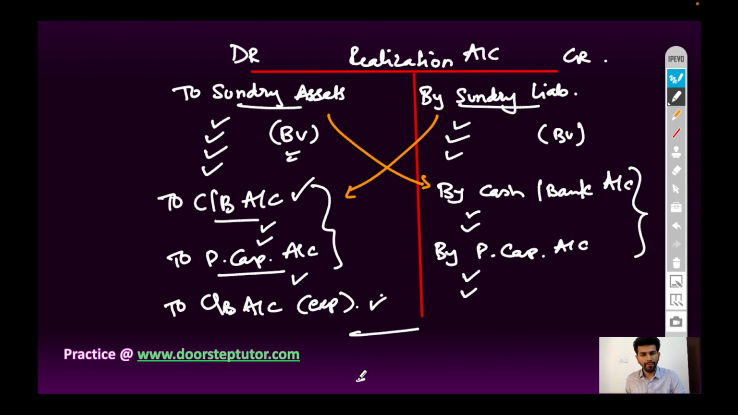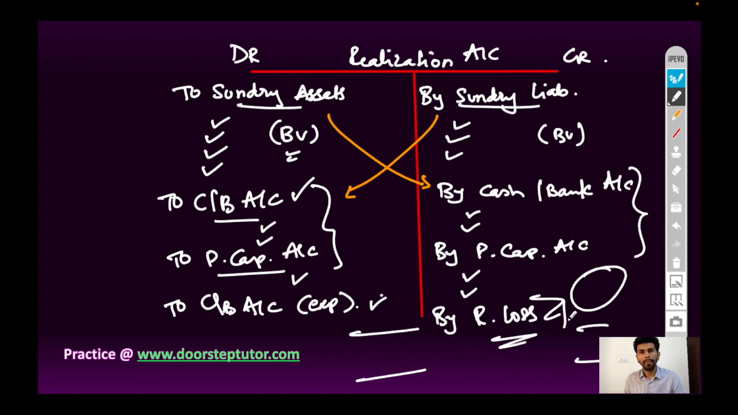And at the end, we will calculate the total of each side. And if the balance comes on the credit side, then there will be realization loss, and this loss will be distributed among partners in their profit sharing ratio. So by partners capital account, in bracket we will write realization loss and profit sharing ratio, and this balancing figure will be distributed among partners in profit sharing ratio.